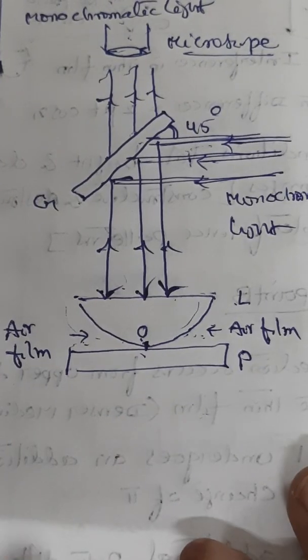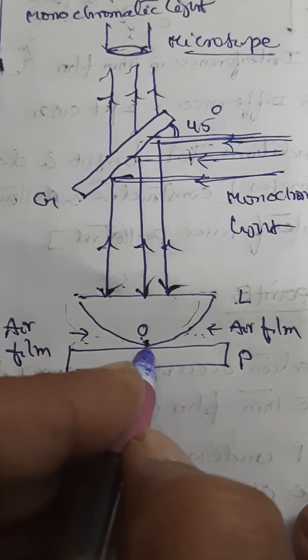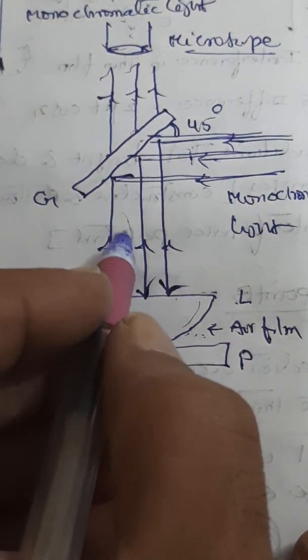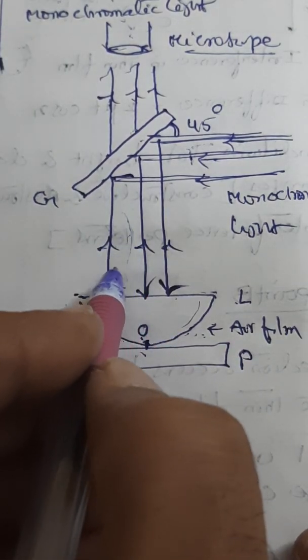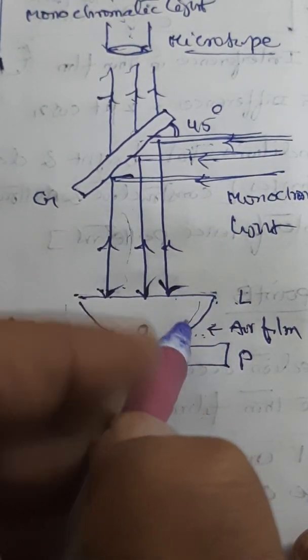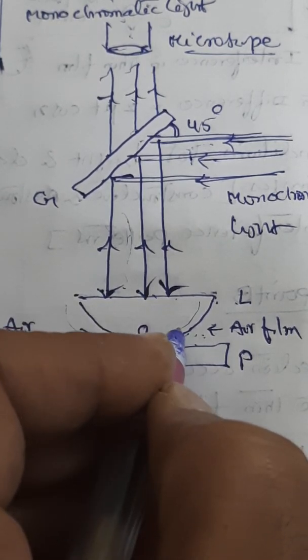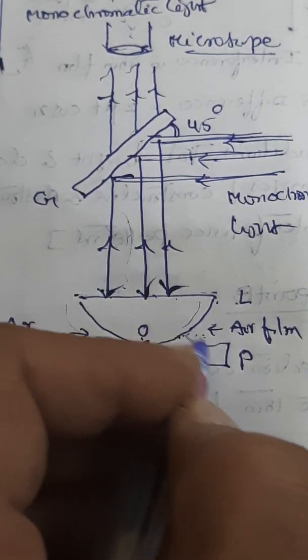So after incidenting, part of the light is reflected by the curved surface. That means it can pass through, and from the curved surface it is reflected back. So part of the light is reflected by the curved surface of the lens L, and a part is transmitted into the air film.